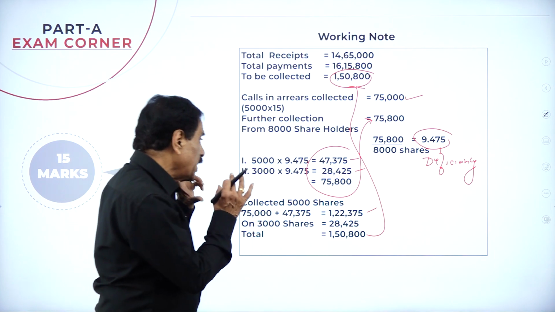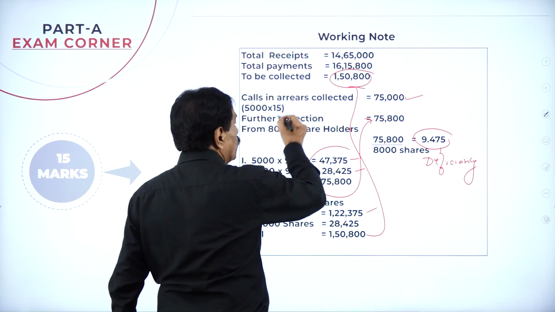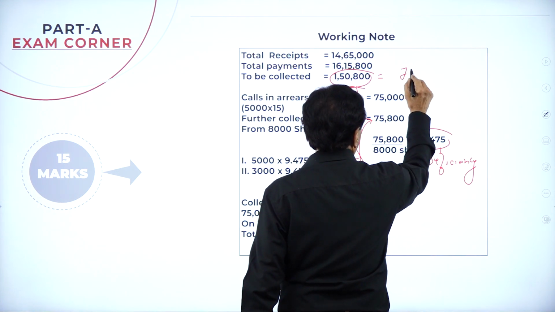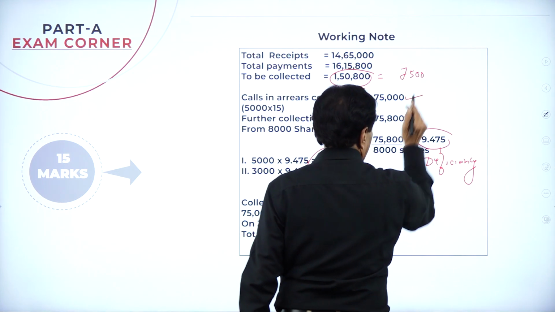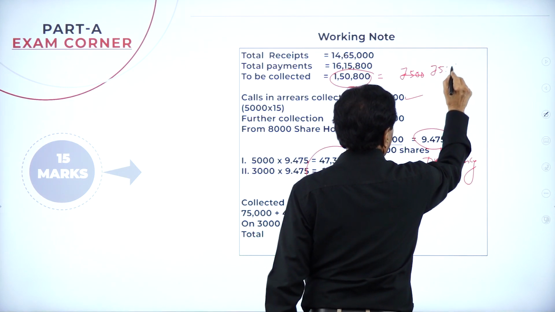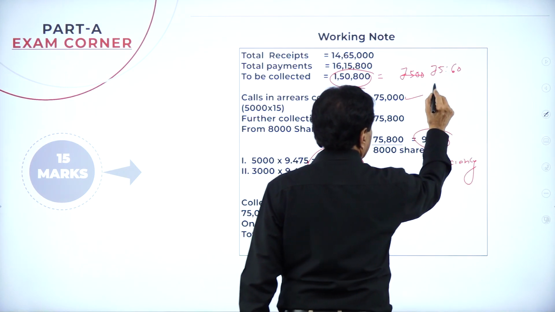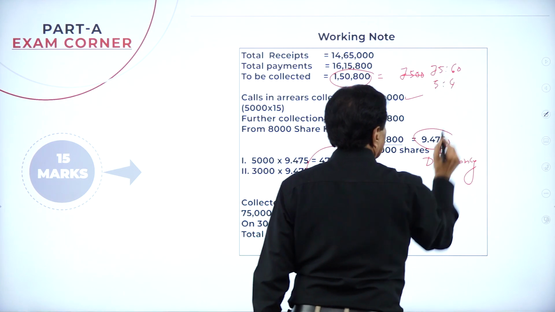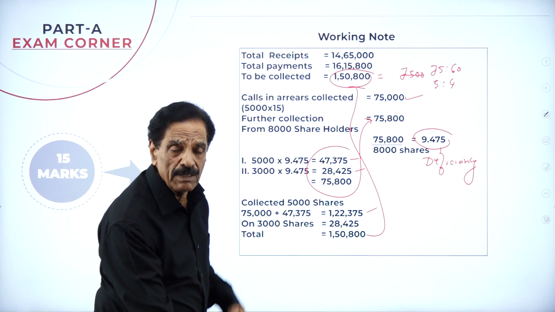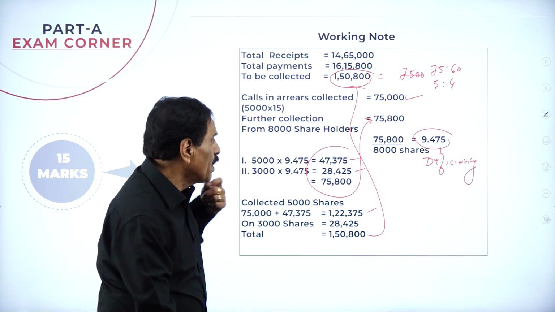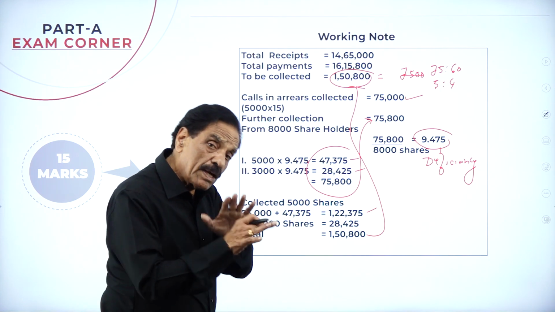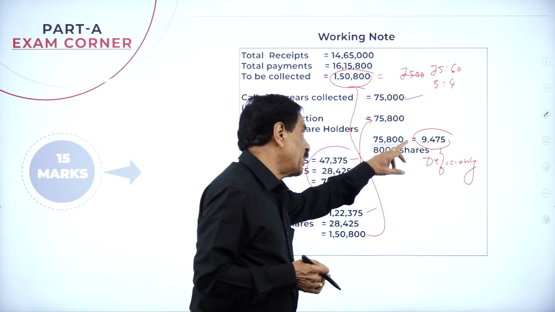Totally they paid 1,50,000. Or we can do it another way. What is the total shortage? 1,50,000. Per share is 75, the other is 60. That is 15 fives and 15 fours; they are in the ratio of 5:4, and the total loss can be shared in that ratio. My logic argument is I collected 75,000 from the first man so they become equal, divided by 8,000 shares.